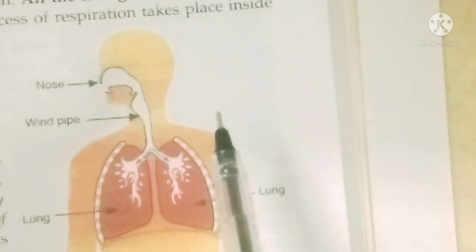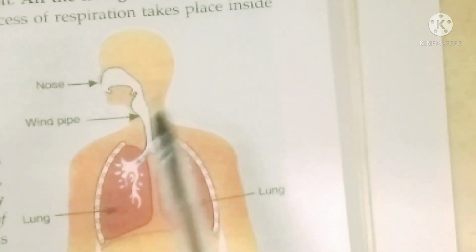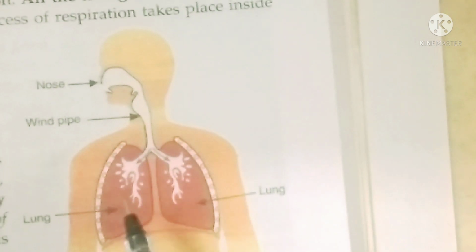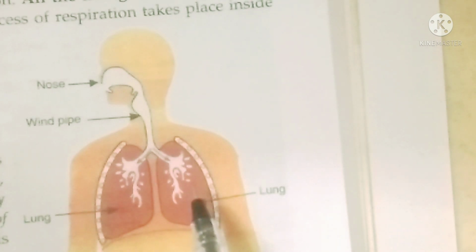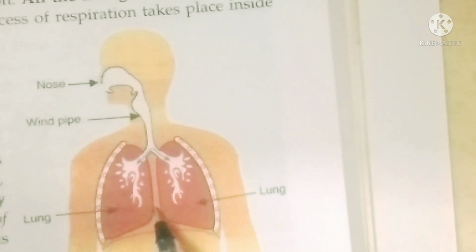So why do we breathe actually? Breathing is done to provide oxygen to the body, and this oxygen will help to release energy by the process of respiration. So different living organisms, we have a nose, windpipe and all. Different types of living organisms breathe in different ways. You have learned already in lower classes that the fish breathe with the help of gills. Earthworms breathe with the help of moist skin. Like that, different organisms breathe with different body parts.